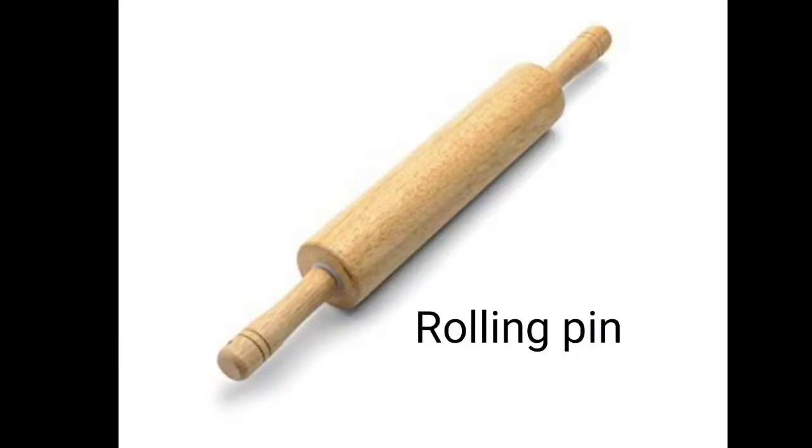Rolling pin, or we say roller. To make chapatis in circle, your mummy uses rolling pin or roller. Repeat with me. R-O-L-L-I-N-G. Rolling pin. P-I-N. Pin.